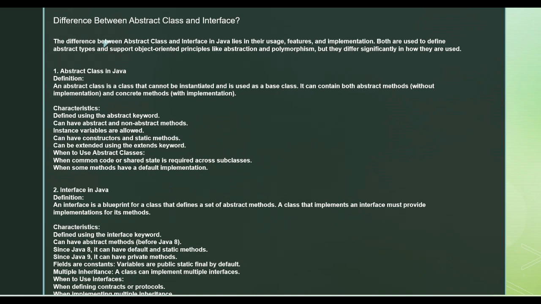Now in Java 9 there has been introduction of private methods also inside it. Now you can define variables inside it which are public, static and final. They are all by default. If it isn't mentioned, it will still be public, static, final. Now you must have heard of the diamond problem. You can make use of interfaces when it comes to multiple inheritance. There's a different way to handle the diamond problem, but definitely we can make use of that. So it's kind of a contract or a protocol, and an interface is used in that context.